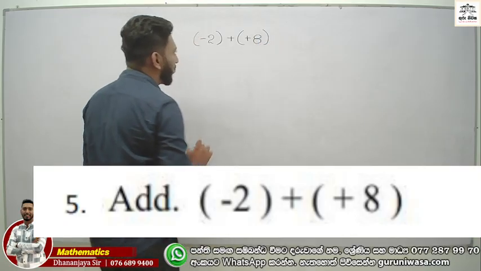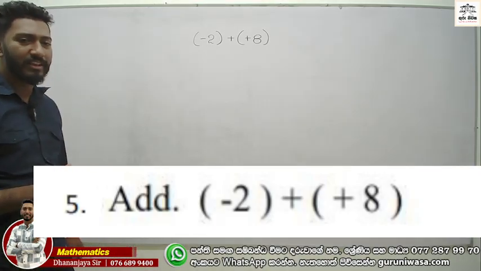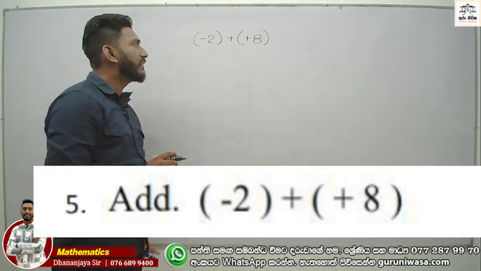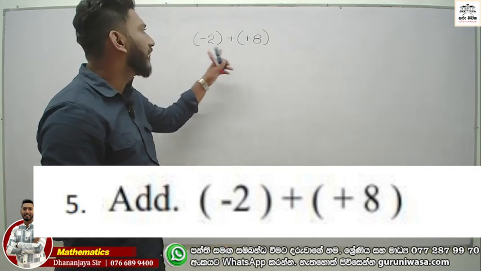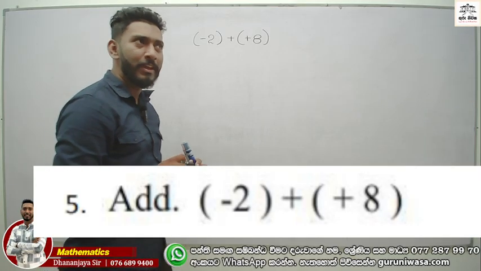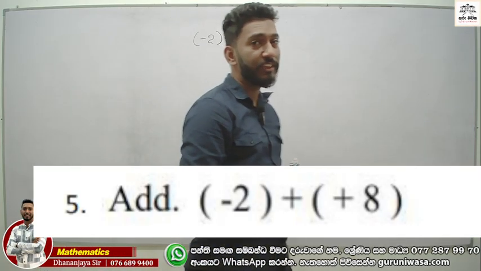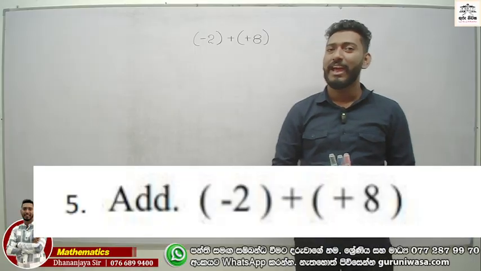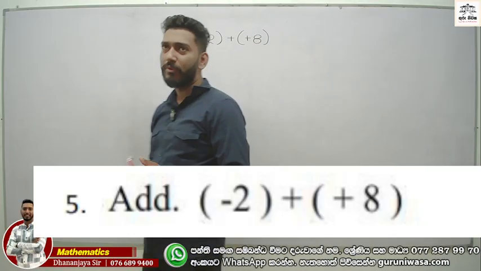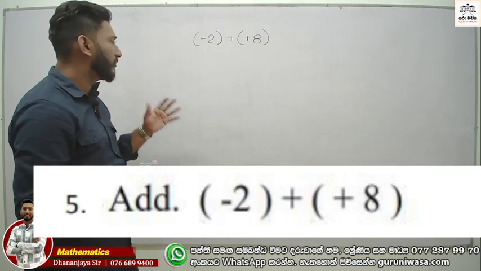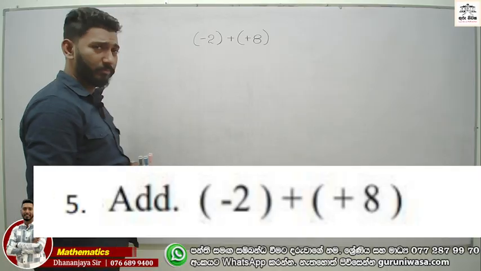We can use the number line, as these are two directed numbers, but look at the signs. There are different signs. What is the rule? If we have different signs, then you need to subtract the numbers. Now 8 and 2, what is the difference between them?